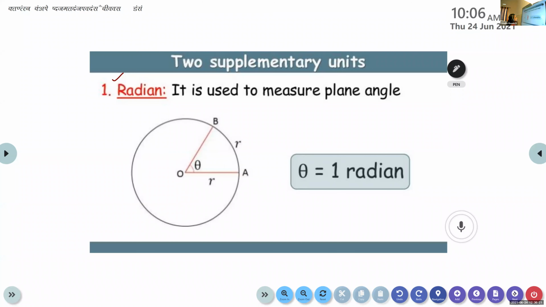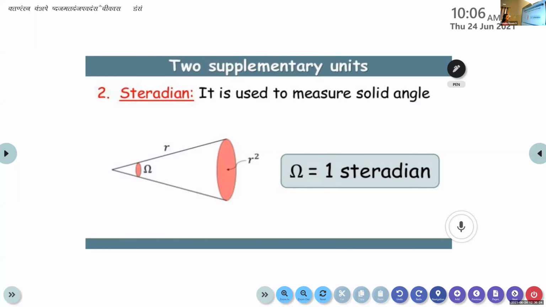The next one, steradian. Steradian is used to measure the solid angle. So in addition to these 7 fundamental quantities, we have 2 supplementary units: one is radian and another is steradian. Radian is used to measure plane angles. Steradian is used to measure solid angles, about solid shapes and all.